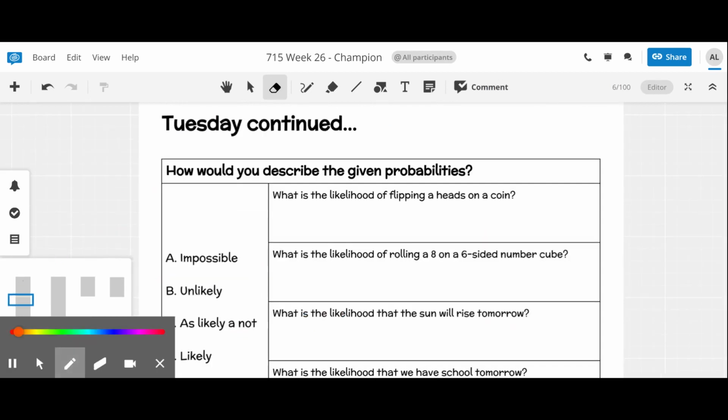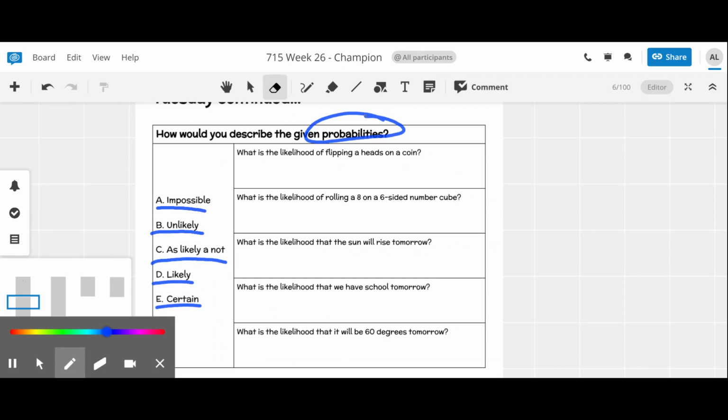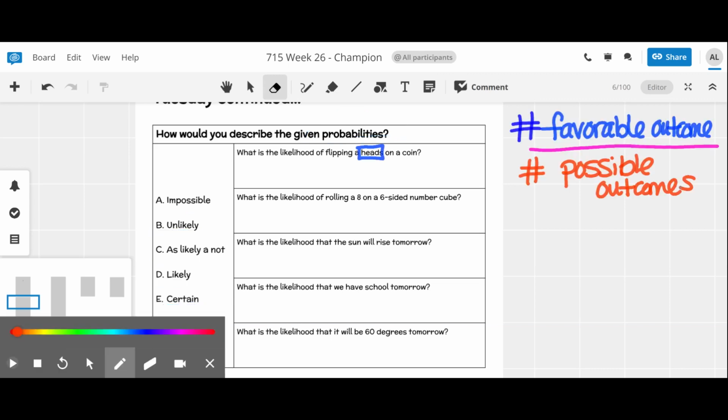Now that we know a little bit more about sample spaces, let's try to solve some problems and find some probabilities. Probabilities are likelihoods of an event occurring. How would you describe the given probabilities? Would it be impossible, unlikely, as likely as not, likely, or certain? Let's read. What is the likelihood of flipping a heads on a coin? To find probability, you may have seen this in the past, it is the number of favorable outcomes divided by the number of possible outcomes. So you're always going to set this up like a ratio of division.